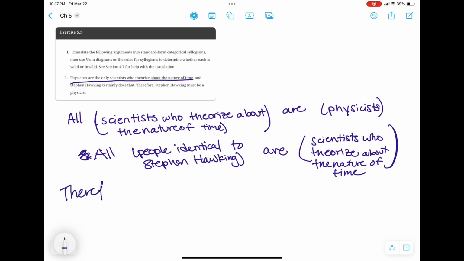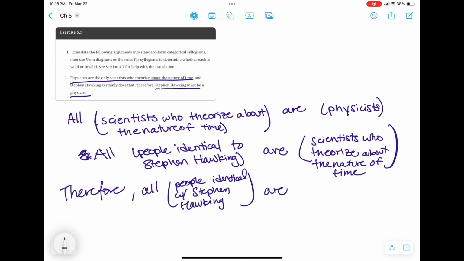So therefore, the conclusion here says Stephen Hawking must be a physicist, and our term translation for Stephen Hawking is people identical to Stephen Hawking. So we're going to be saying that all people identical to Stephen Hawking are physicists. So that's the translation of the argument into standard form. It contains three terms: scientists who theorize about the nature of time, physicists, and people identical to Stephen Hawking. And we can see that people identical to Stephen Hawking is going to be our minor term, and physicist is going to be our major term.